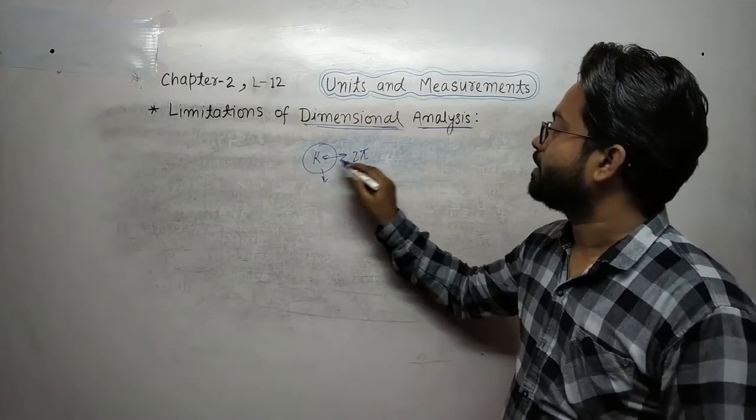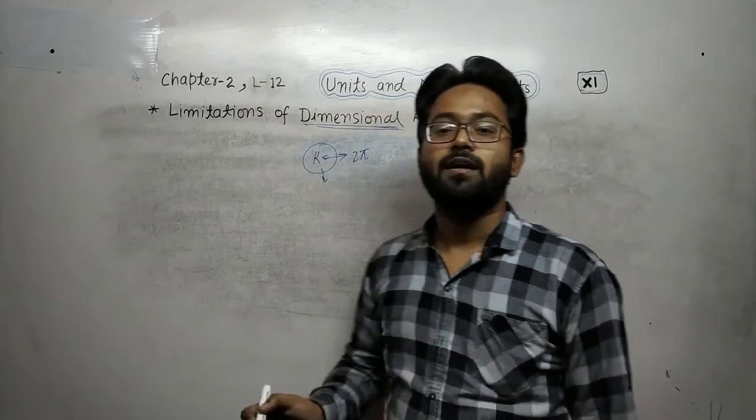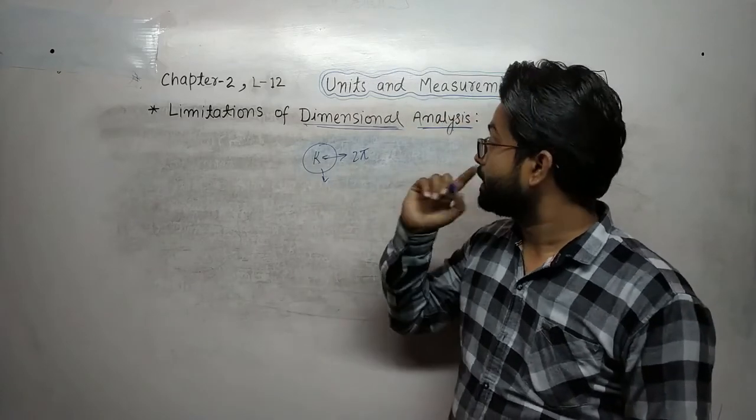It may be different, k may be different for different equations.